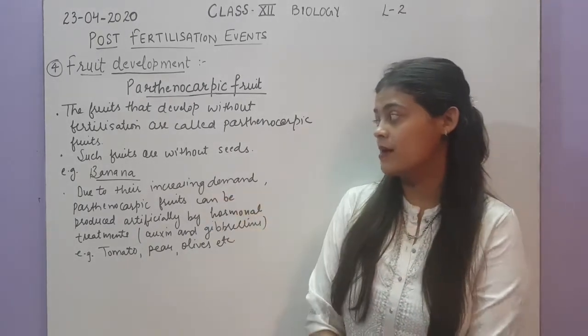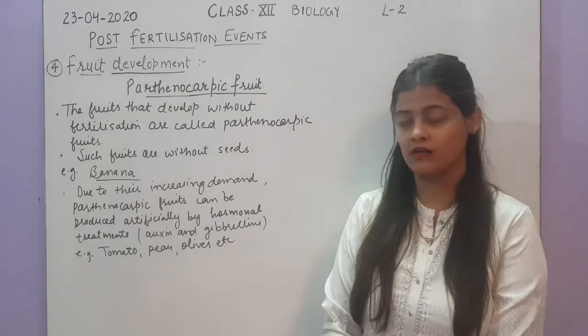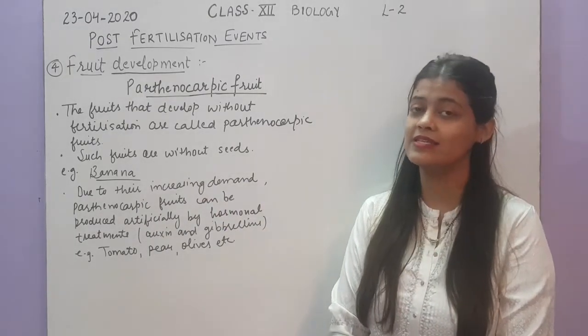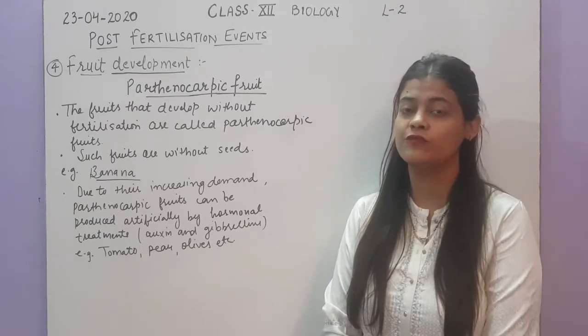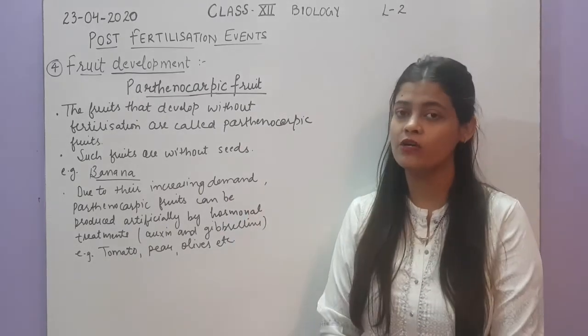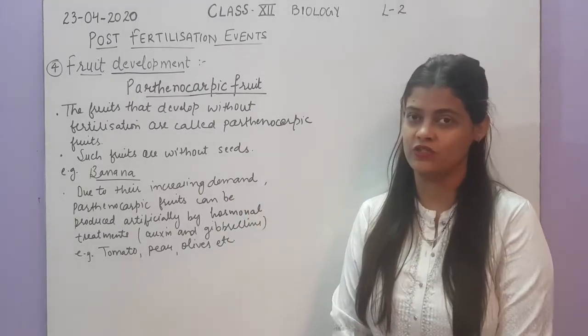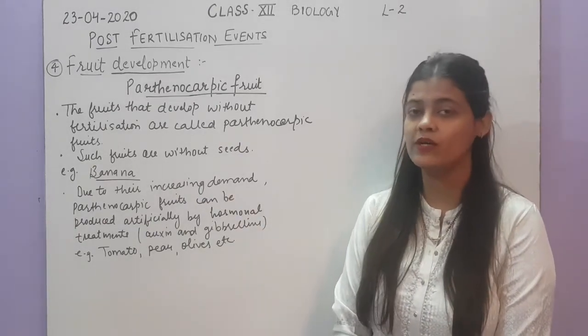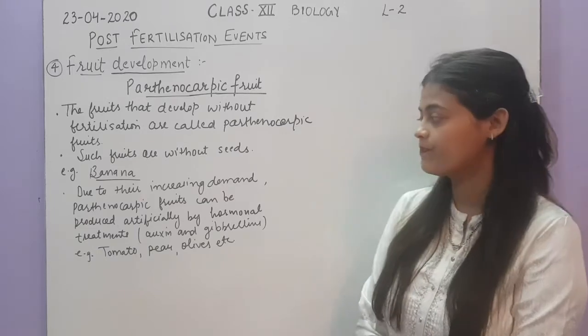The most common example is banana. Such fruits are without seeds. In this, the ovary directly develops into the fruit, but seeds will not form because there is no fertilization. So banana is the best example of a parthenocarpic or unfertilized fruit.